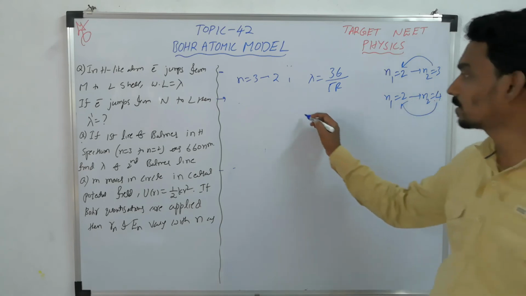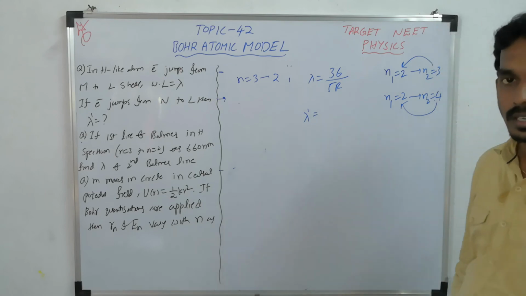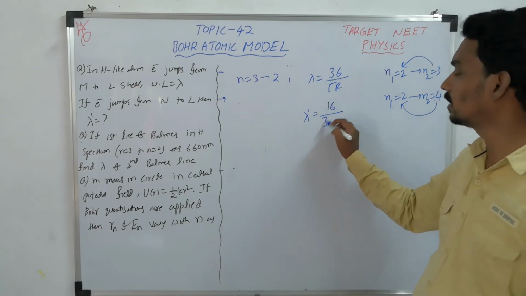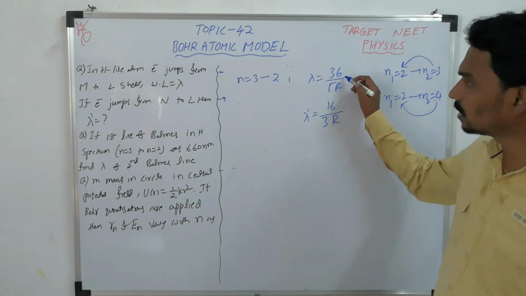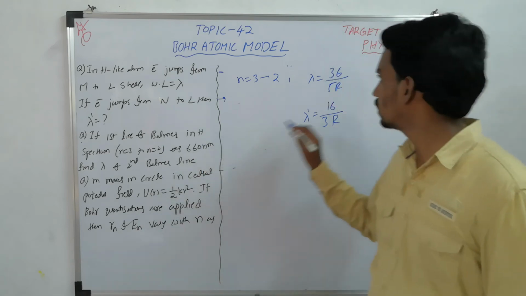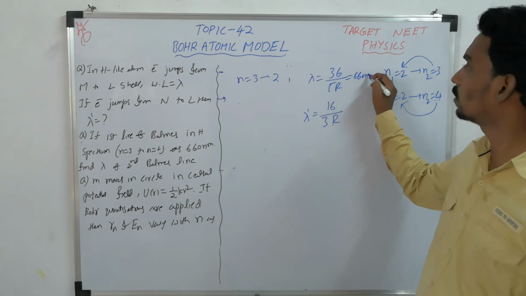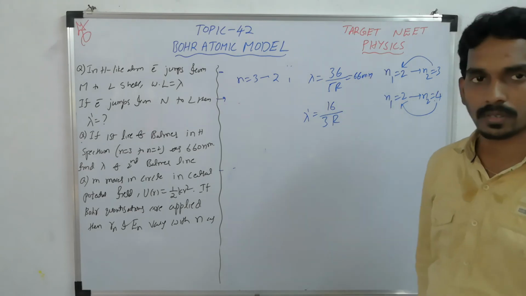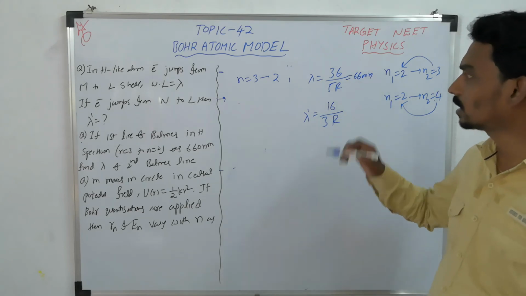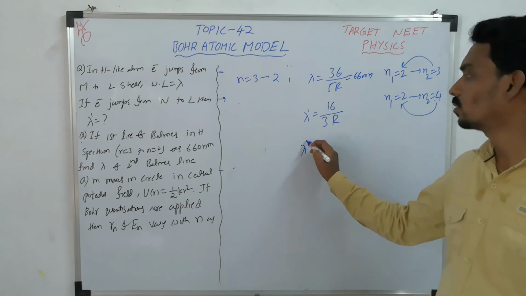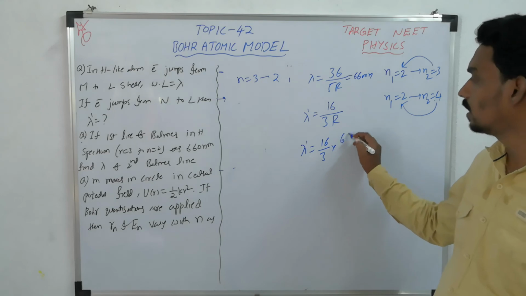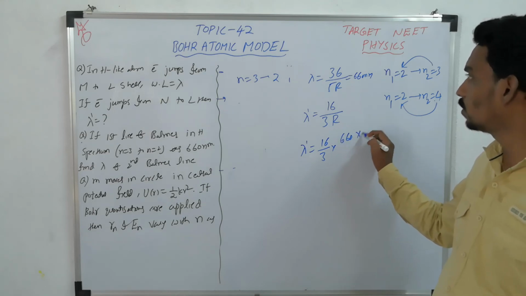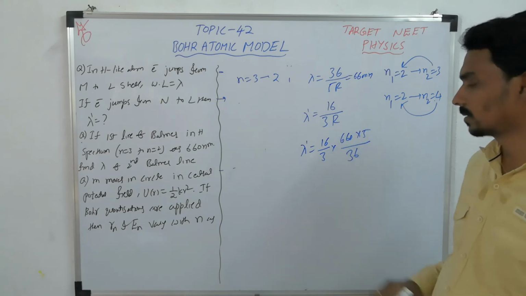This also we have seen, lambda dash, how much we got? 16 by 3R. So this value is lambda, 660 nanometer, and they are asking lambda dash. From here you can substitute the 1 by R value. So lambda dash is 16 by 3 into, from here, 1 by R is 660 into 5 by 36.